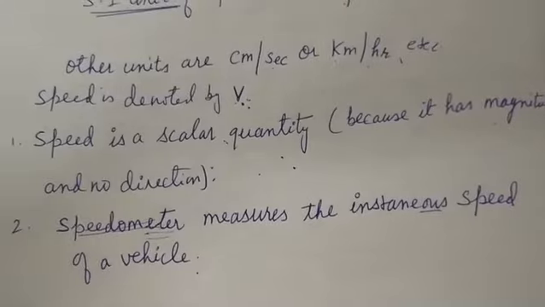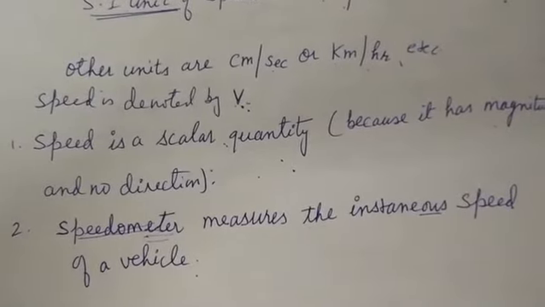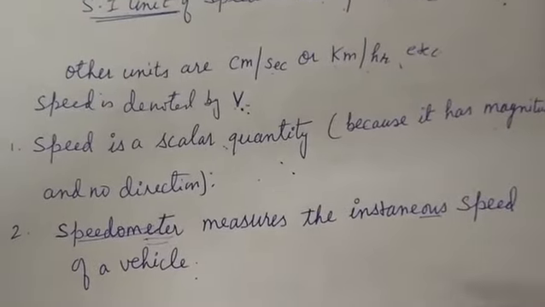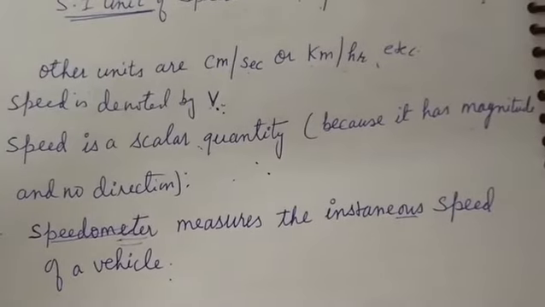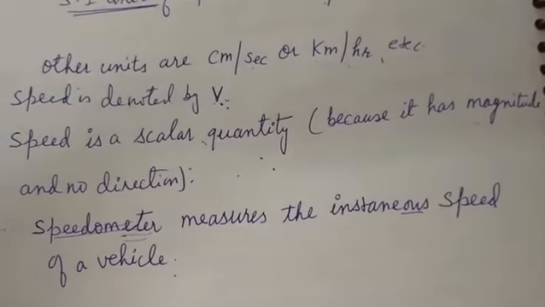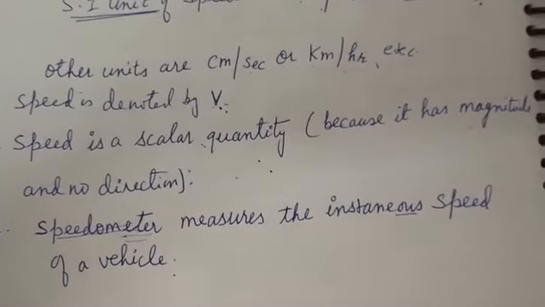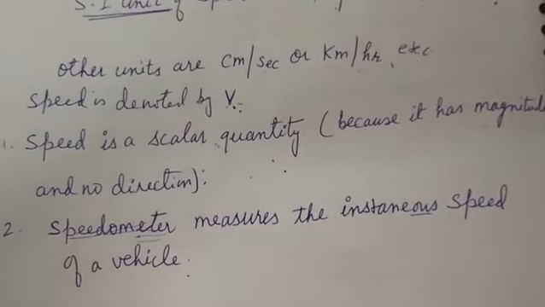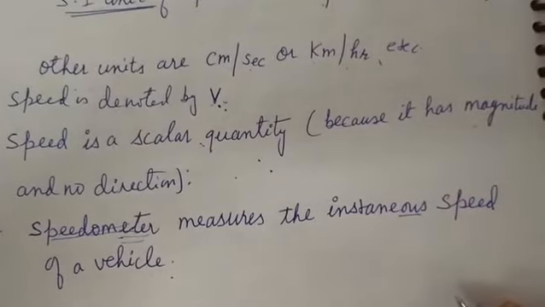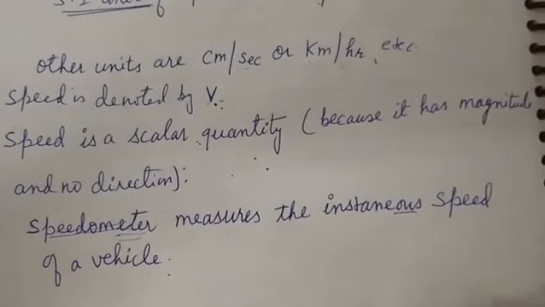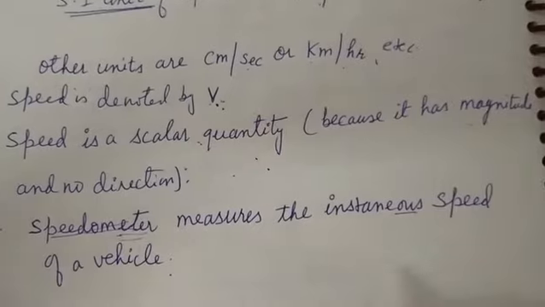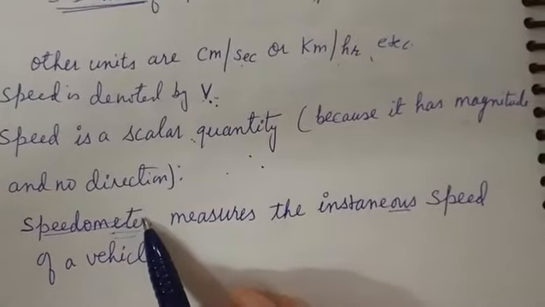If you have seen in any vehicle, a speedometer is always there, which gives the instantaneous speed. Suppose when you increase the speed, automatically the speedometer will indicate 60, 70, 75, 80, 85. That gives the instantaneous speed.